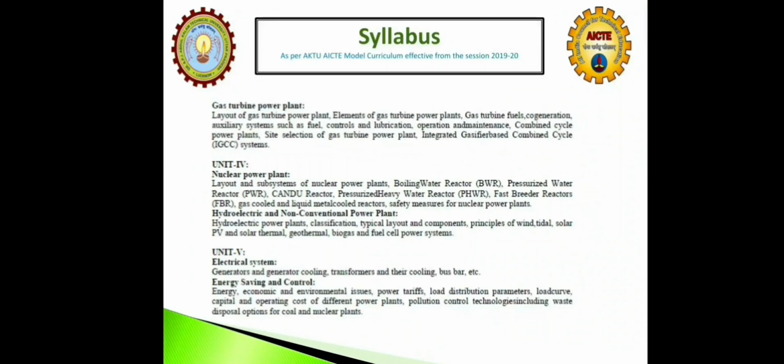Unit 4, nuclear power plant. In this topic, we will study how to generate power with nuclear energy. We have learned about nuclear energy in 12th standard. Unit 5, electrical system. We all know that a power plant is associated with various accessories and electrical components, instruments. We need to study all these instruments and equipment with better understanding.